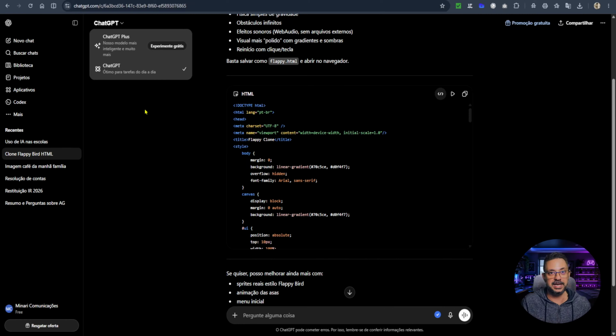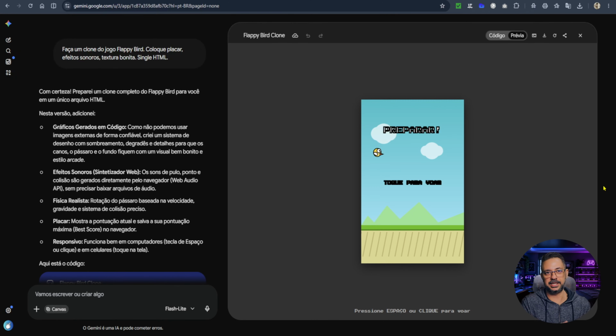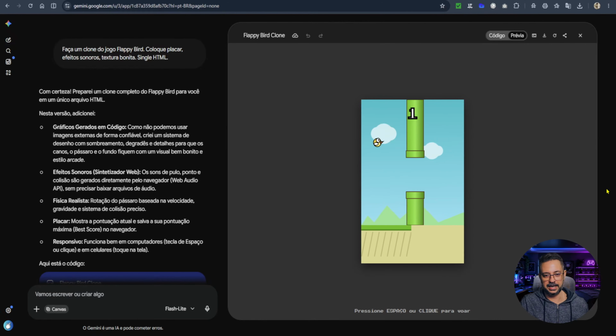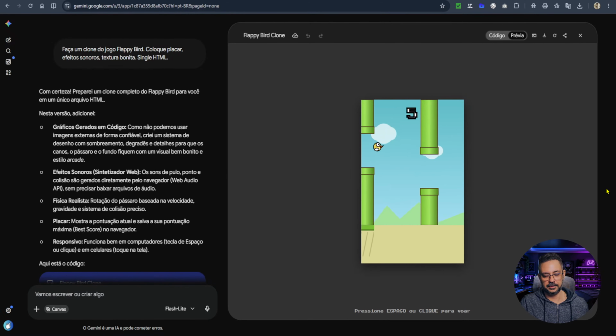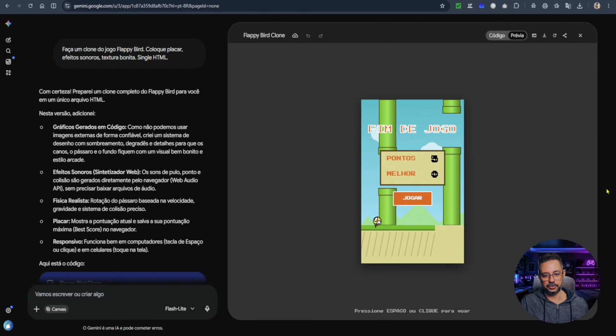Now, let's move on to Gemini. In Gemini, there's already the canvas, so I can watch things happen in real time. It even created this little game for me. Let's check if it works. Looks pretty cool, right? There's parallax, a scoreboard, and a sound effect. Cute, right? I'm going to die here. There, I'm dead. I can play again. This little game here was made with the Flash model because the 3.1 Pro was no longer available since I had reached my limit, but it still managed to give me what I asked for.